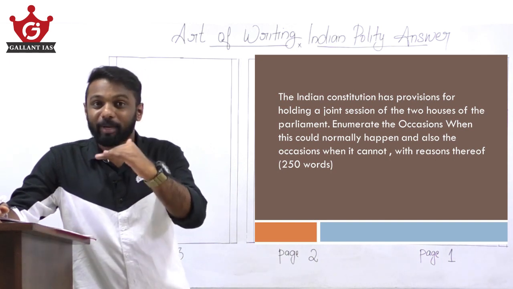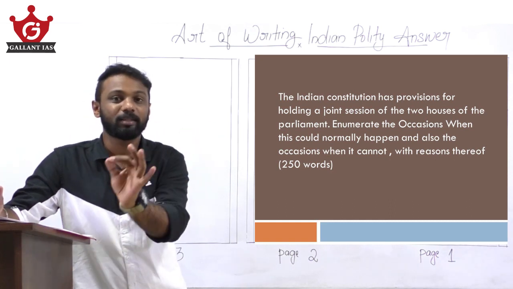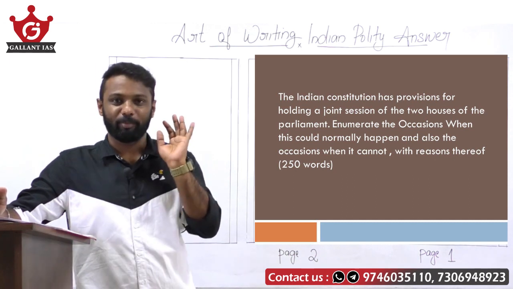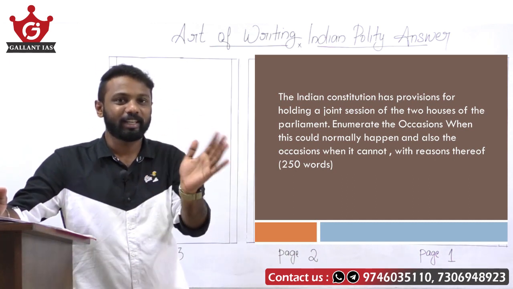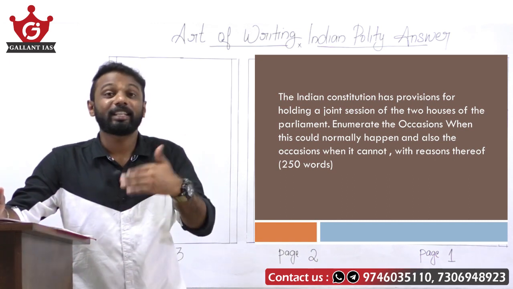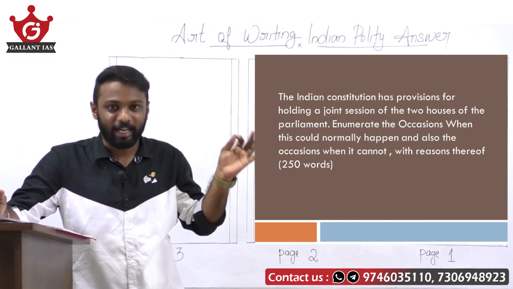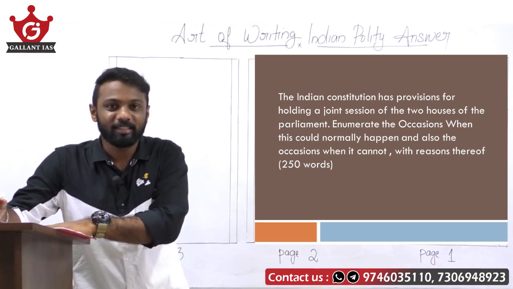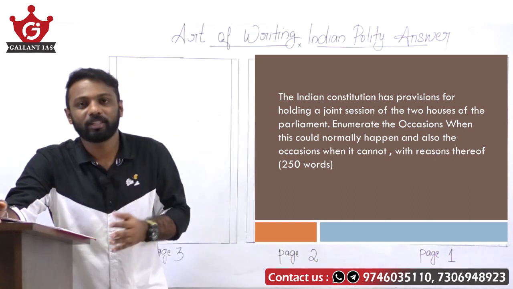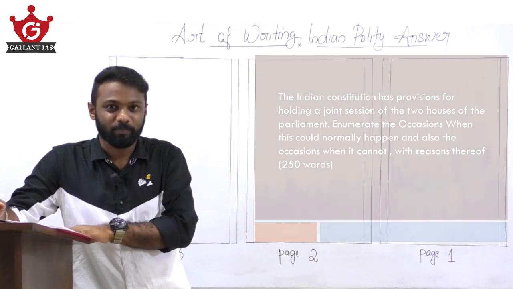So let's analyze the demand of the question. It says that India's provisions for holding joint session. Please underline the term joint session. Enumerate the occasions when this could normally happen. So we must write the occasions when this joint sitting normally happens and also the occasions when it cannot. We must also write when joint sitting cannot happen. Underline that term, with reasons thereof. We must also write the reasons why on those occasions joint sitting cannot be held. So we must address all these parts of the question.